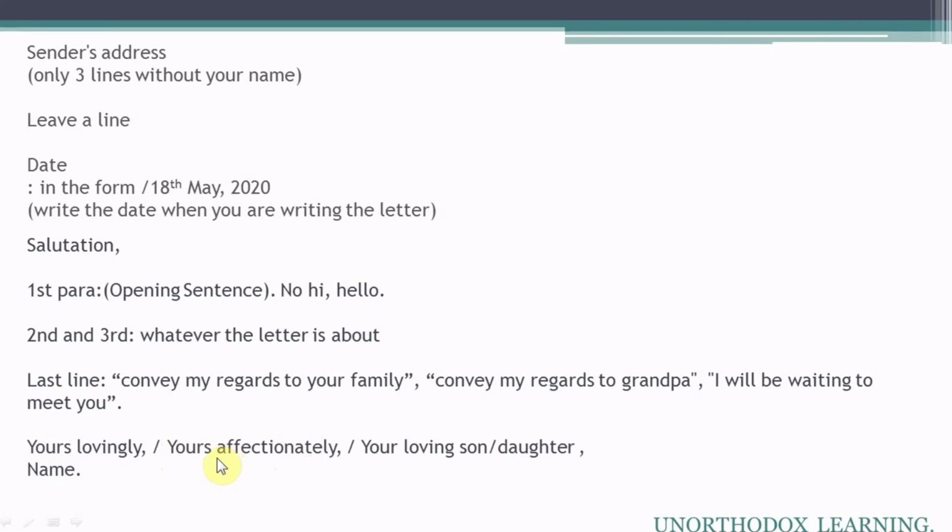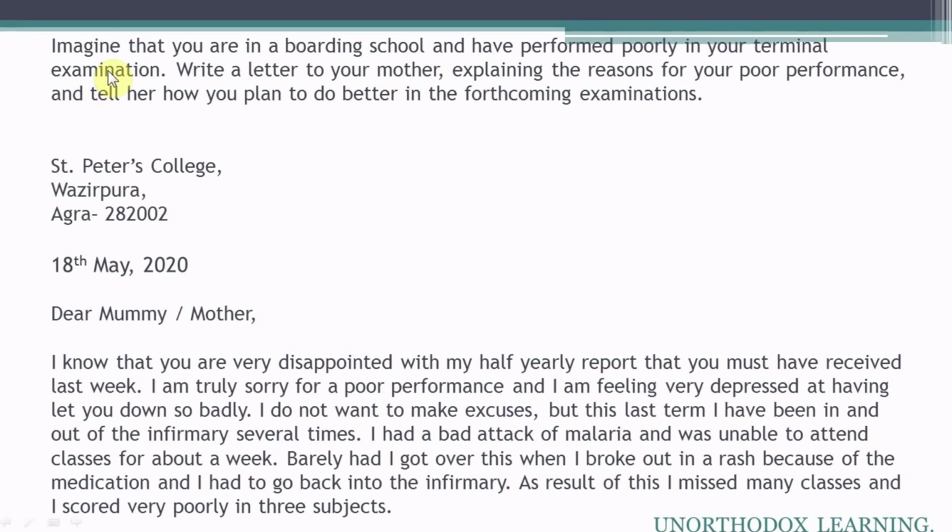I have given you one specimen. You can see in this I have written the sender's address in 3 lines, and after that I have left one line before writing the date just below the sender's address. After that, leaving another line, I have written the salutation, dear mother. Then the opening sentence, I know that you are very disappointed with my half yearly report that you must have received last week. And then the subject matter or body of the letter.